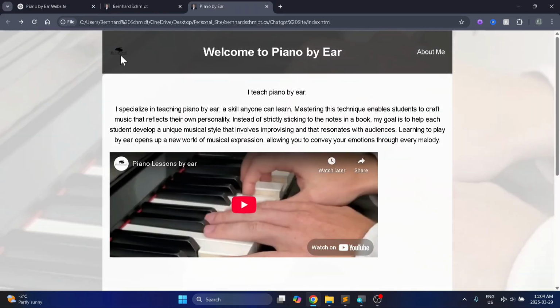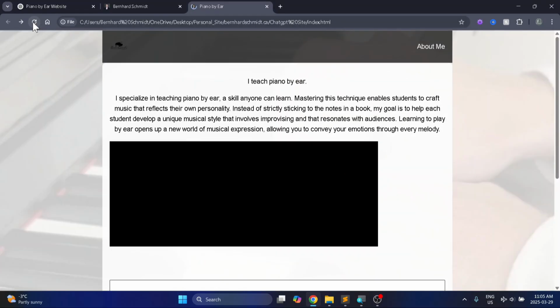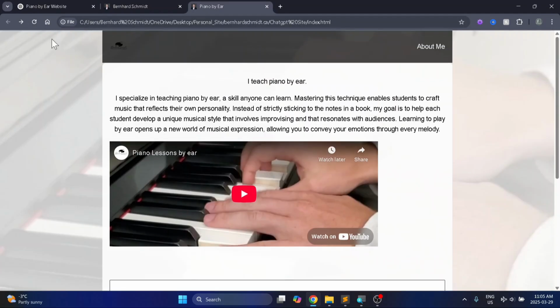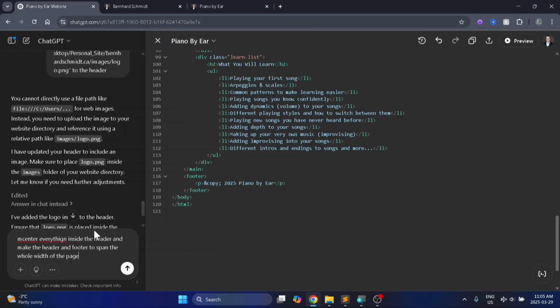And the image is way over here now in this corner, and the About Me is right there. And let's get rid of that title. I'm just going to do that manually. And I want everything in the header to be centered. And I want the header to span the full page.